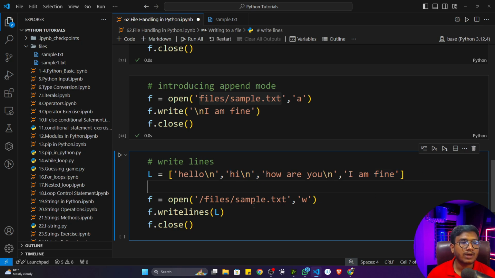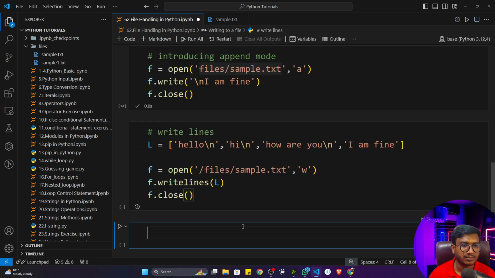Now if I want to add them, and they are present inside a list, you can see it is present inside a list. If I want to add them inside my txt file, for this I can use another function called writelines. What it will do is take all the lines one by one and add them in that particular file itself.